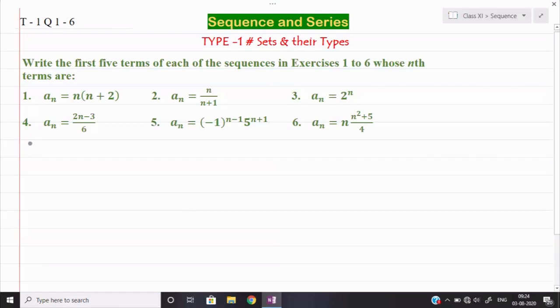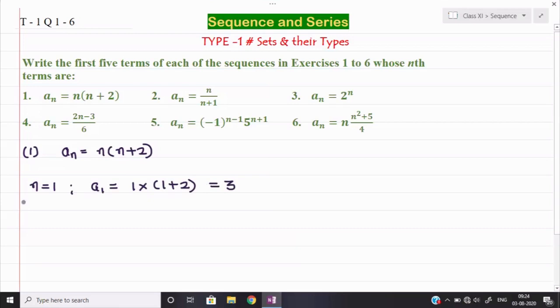See, in the first question the value of an is given as n into bracket n plus 2. What are they asking from us? First 5 terms. So let us first find the value of a1. So I am keeping n is equal to 1. So here in place of n I will put 1. 1 into 1 plus 2. So after solving it, it will come 3.